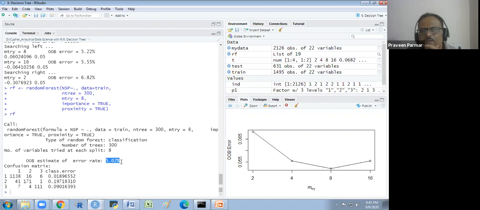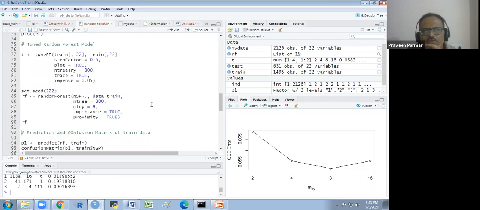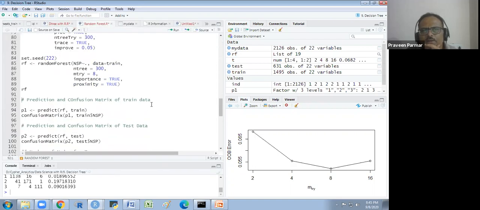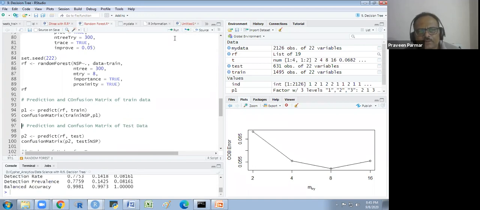Okay. And we check some more things. We predict with our train data. Okay. So I change this first. And I predict RF on train, and the confusion matrix.